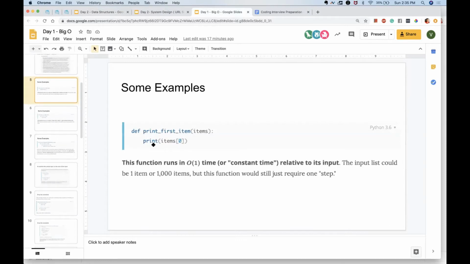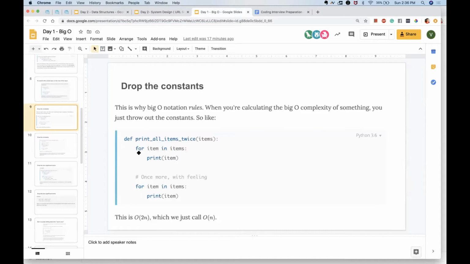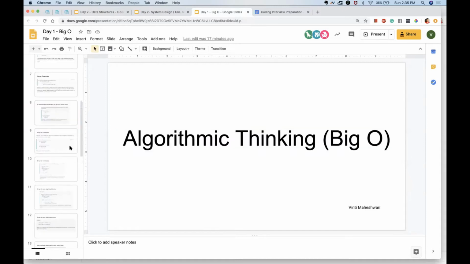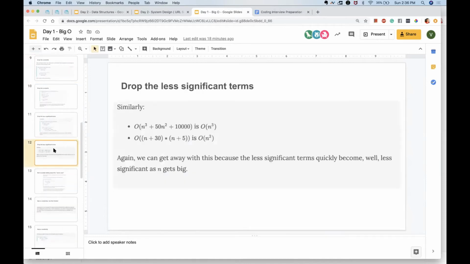Something which has just one print statement is a constant, which we already said is constant Big O. Now let's take an example of having a loop, just one loop and one print. It's one loop with the number of items as input, so it is Big O of n, because it needs to loop and print n times. And if there are two for loops, but one is not inside the other, they are independent, and we will take the maximum of them. So that will be O(n) here, because both of them have O(n). I'm just taking some quick examples.